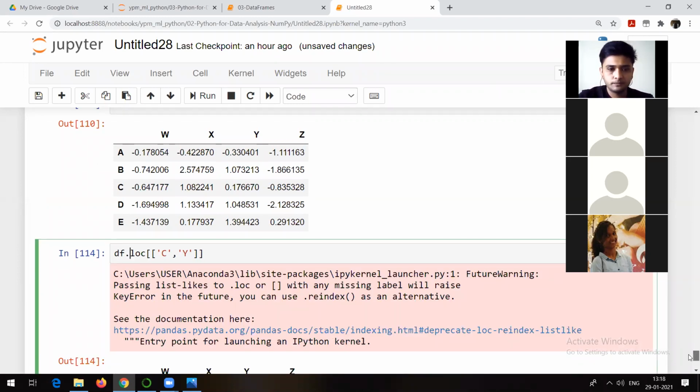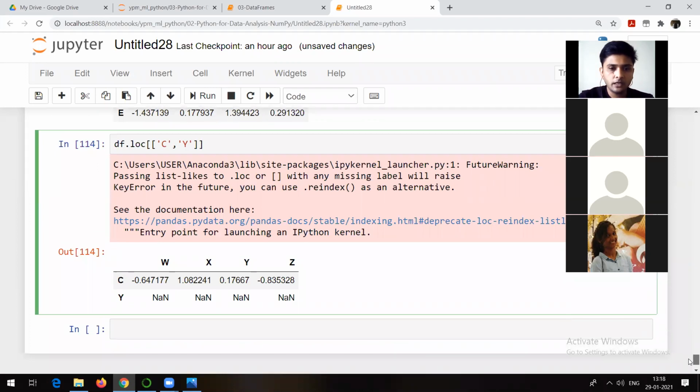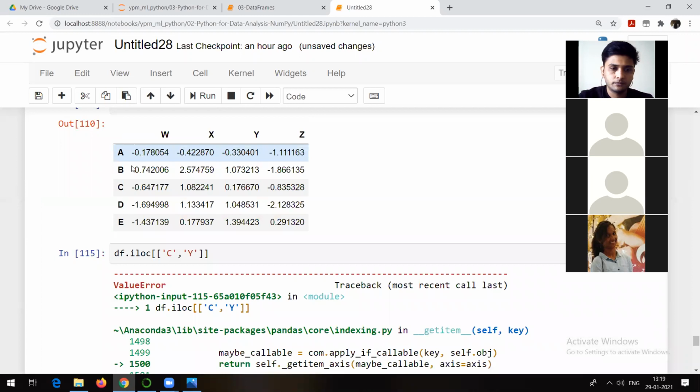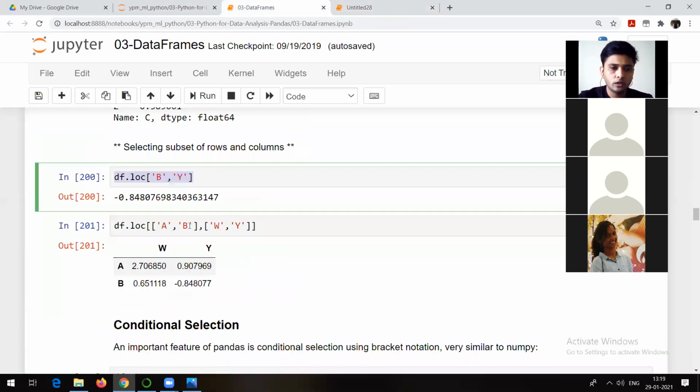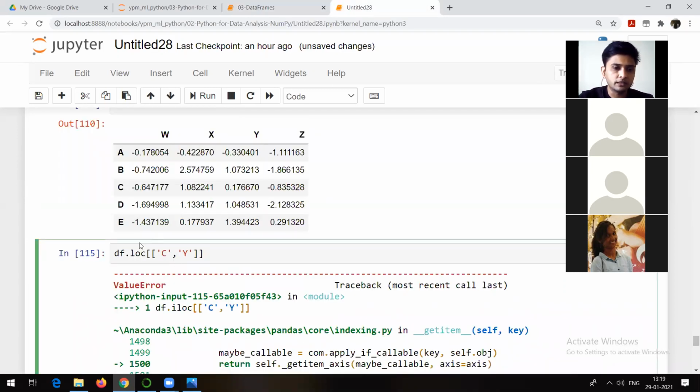What's happening there? I am getting the answer, but it is giving a warning saying re-index as alternative, passing list-likes to .loc. Obviously, iloc is index location, so this is not going to work. What's happening here? Same thing I have done, right? So it's giving me a warning in this case. df dot loc of.